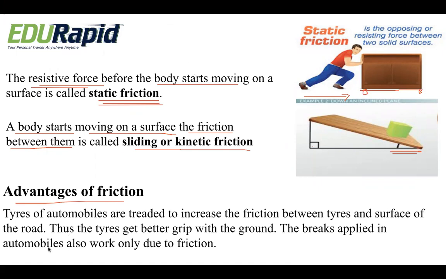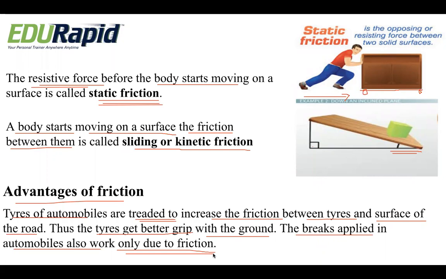The tires of automobiles are treaded to increase the friction between the tires and the surface of the road. Thus, the tires get a better grip with the ground. If the brakes are applied in automobiles, they also work only due to friction.